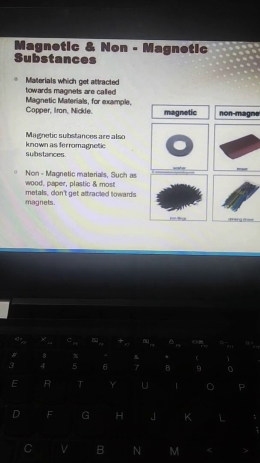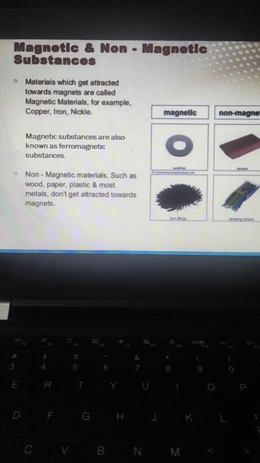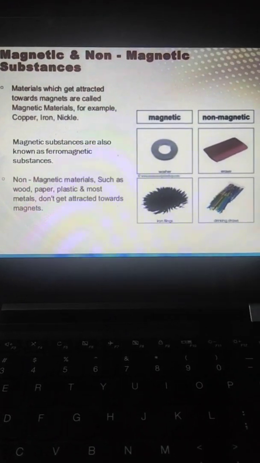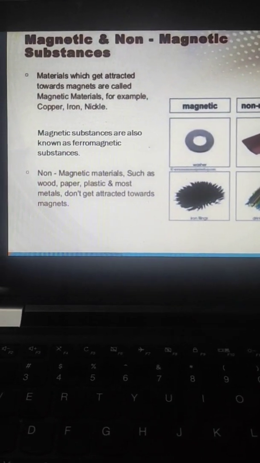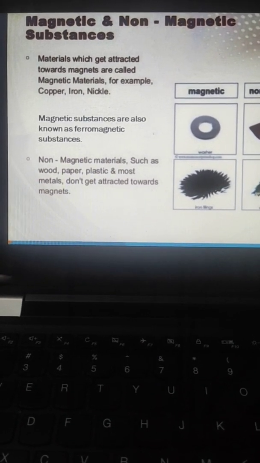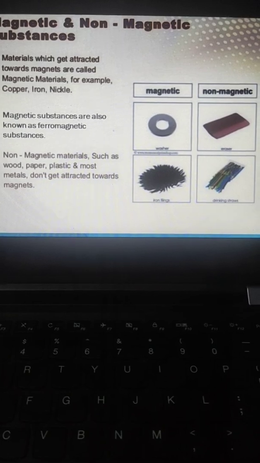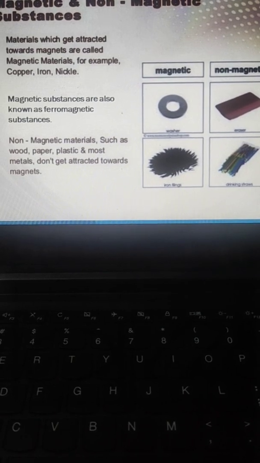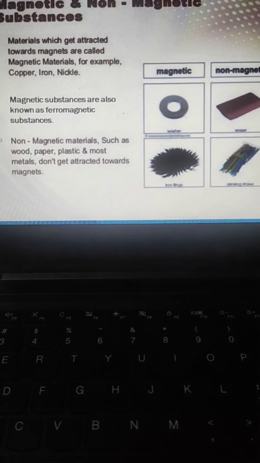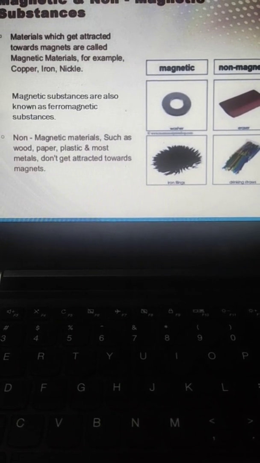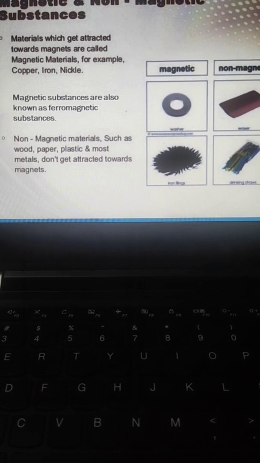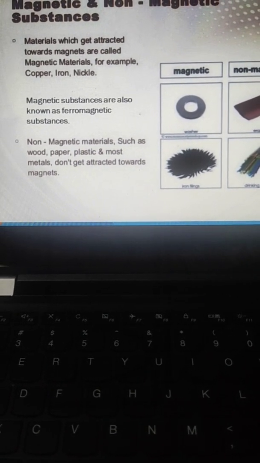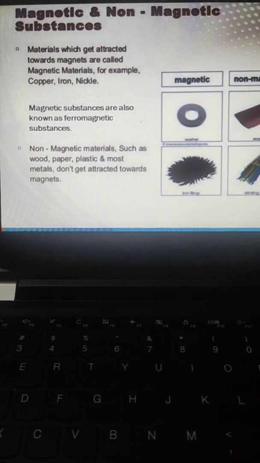Next is your magnetic and non-magnetic substances. So beta, the substances which are attracted towards the magnet are known as magnetic substances. For example, iron, cobalt, and nickel. And you must note that magnetic substances are also known as ferromagnetic substances, whereas non-magnetic substances are those substances which do not get attracted towards the magnet. For example, wood, paper, plastic, and many metals.